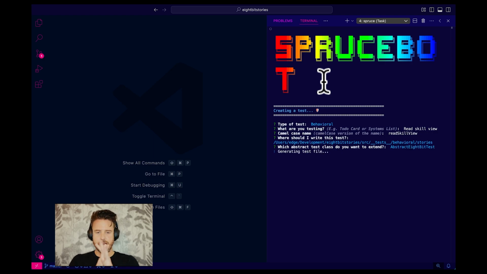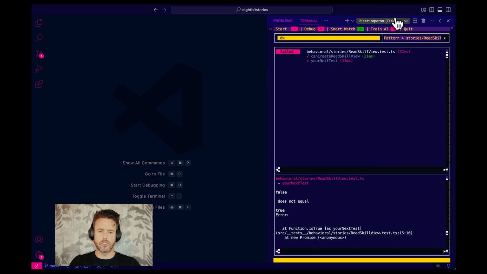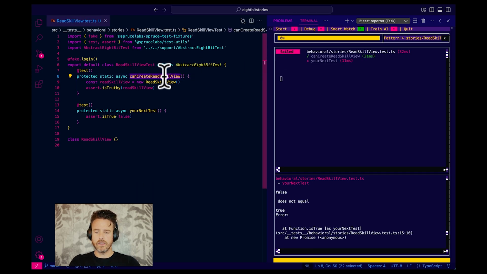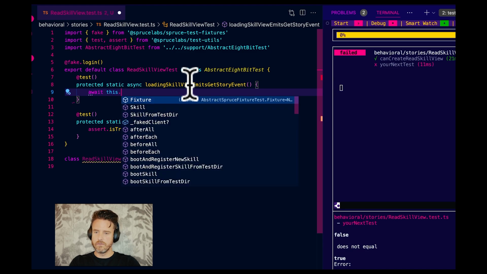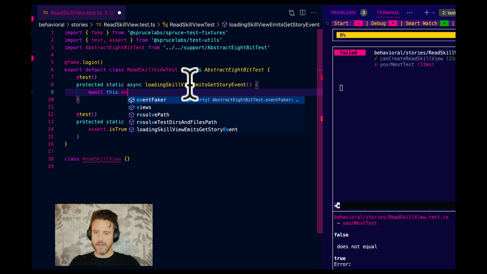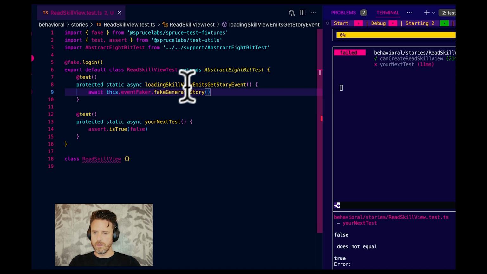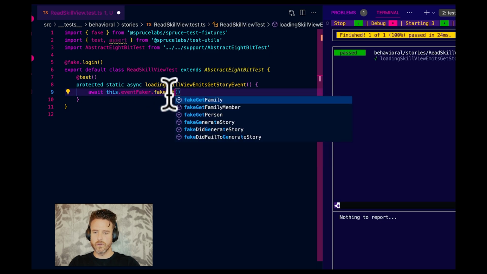All right, this is it. We are at the end, and we are going to then be able to test it, and it's going to be glorious, I hope. So let's start with loading skill view emits get story event. Await this dot event faker dot fake get story, which should not exist. Is this saying this exists? No. Fake get story, not generate.